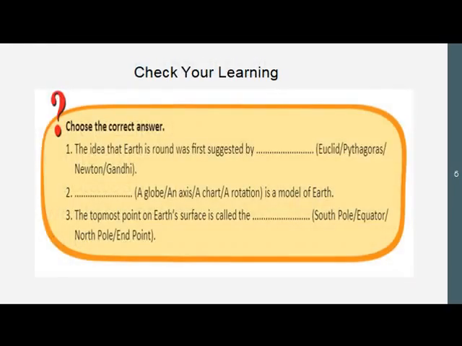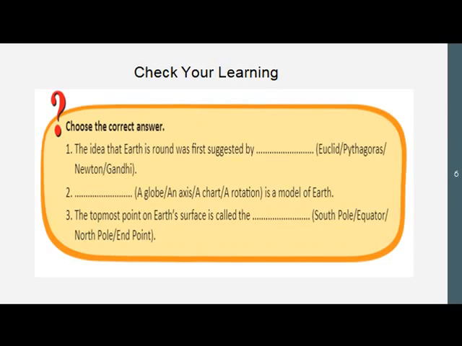Right? So now from this learning, let us check how much you have understood. So the first question is, the idea that the earth is round was first suggested by... Come on, give me the answer. Yes, it is Pythagoras. Dash is a model of earth: a globe, an axis, a chart, a rotation. A globe is the model of earth.